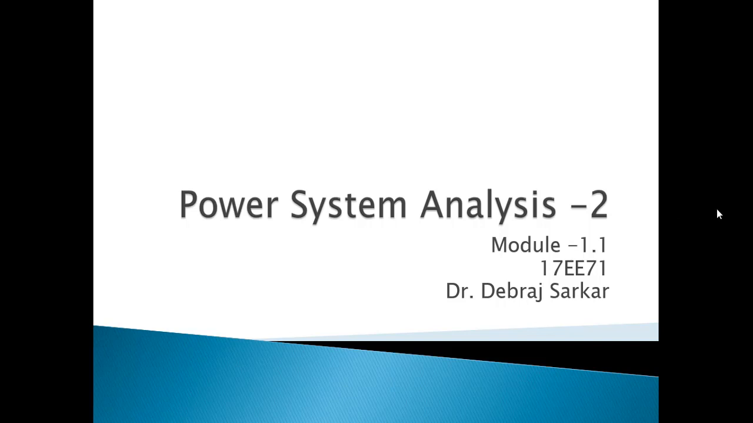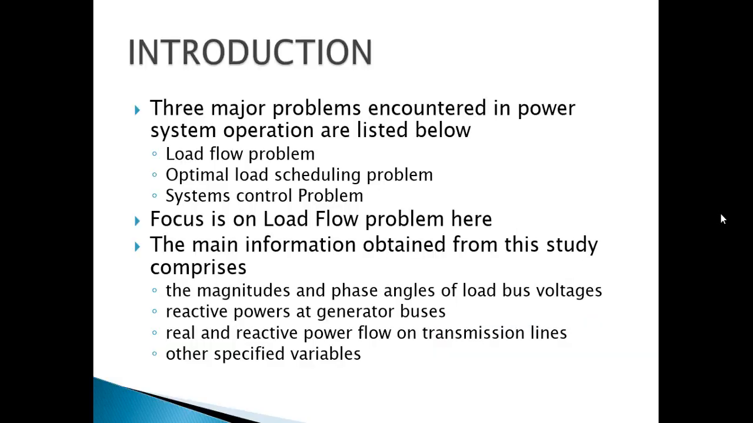Now we are talking about power systems, but there are three major operations that we should be aware of, because these are the three important problems that the power system faces day after day. The first problem is the load flow problem. The second is the optimal load scheduling problem. And the third is the systems control problem.